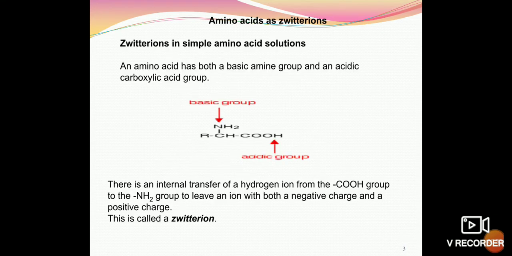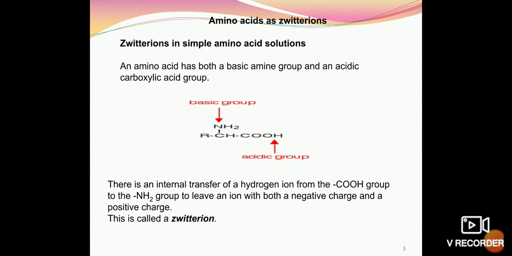Zwitterions in simple amino acid solutions. An amino acid has both a basic amino group and an acidic carboxylic acid group. So the basic group is NH2, the carboxylic group is the acidic group, and R is the substituent, and therefore we have different types of alpha amino carboxylic acids.